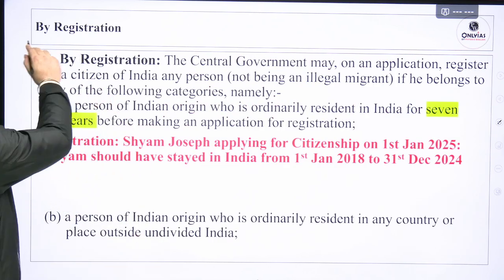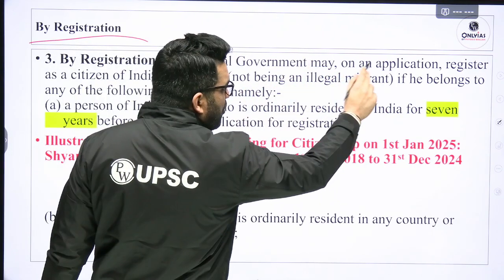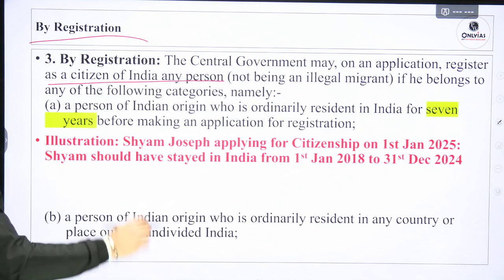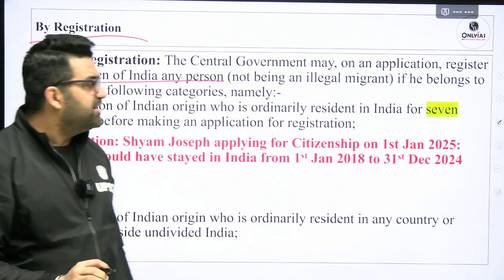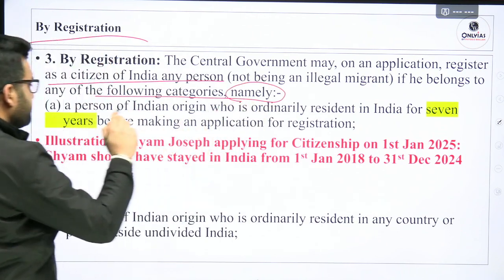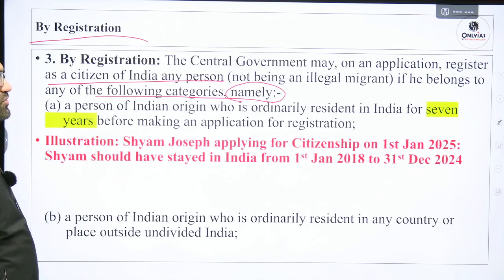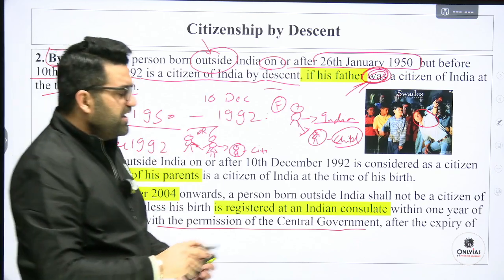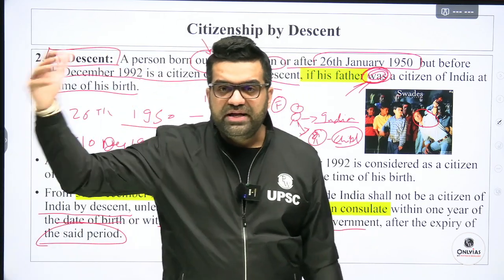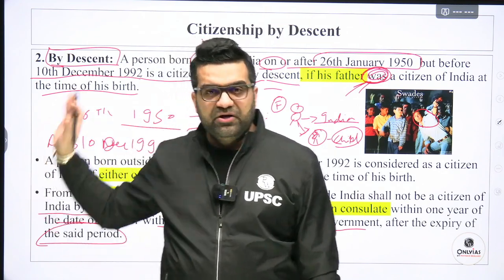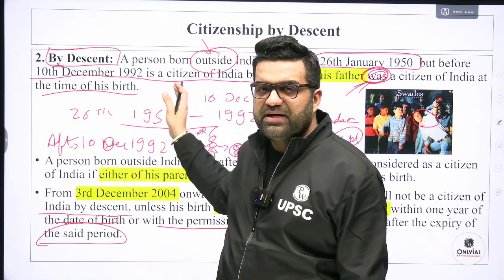Now, by registration, the central government may, on an application, register as a citizen of India any person who at least is not an illegal immigrant into India if he belongs to any of the following categories, namely a person of Indian origin who is ordinarily resident in India. Now see here, anybody descent we have come. Descent means even if you are not in India, but your lineages, your father or mother were somehow related to India. 26 January 1950, 10th December 1992.